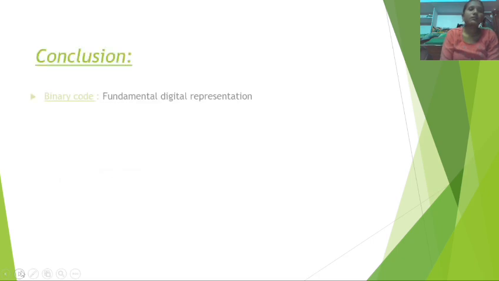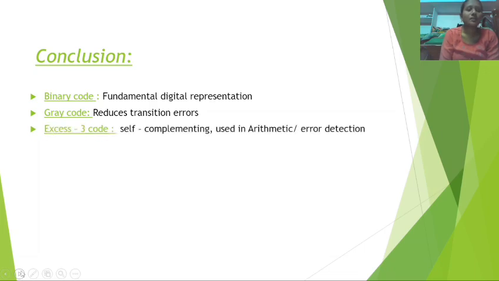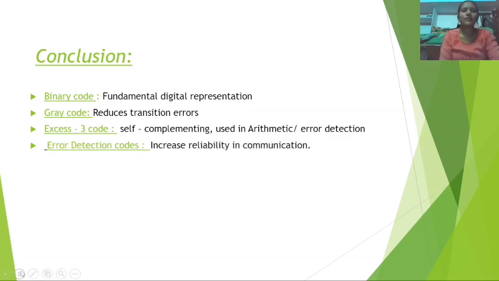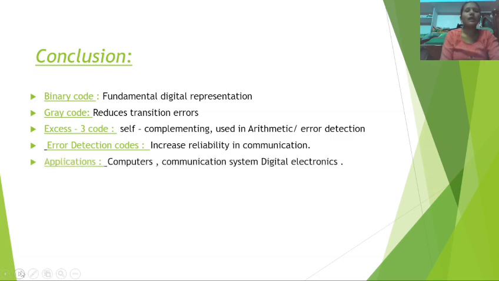Conclusion about binary code: it is a fundamental digital representation. Gray code reduces transition errors. XS3 code is self-complementing and used in arithmetic. Error detection codes increase reliability in communication. Applications of these codes are in computers, communication systems, and digital electronics.